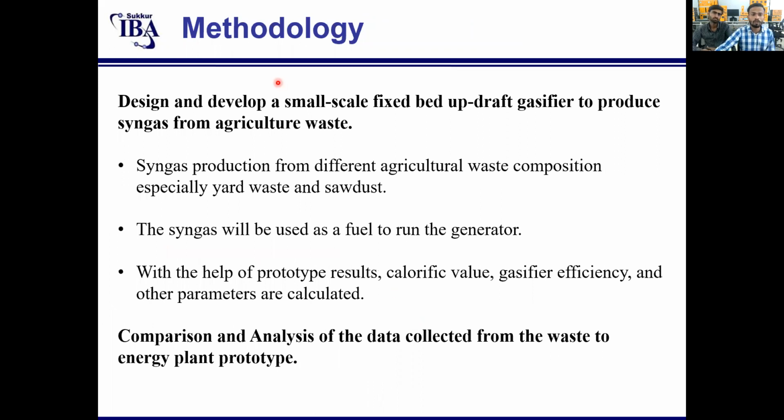Methodology. We divided the methodology into two basic steps. First step is to design and develop a small scale fixed bed updraft gasifier to produce syngas from agriculture waste, which is subdivided into three steps. Firstly, syngas production from different agriculture waste compositions, especially yard waste and sawdust. The syngas will be used as a fuel to run the generator, and with the help of prototype results, calorific value, gasifier efficiency, and other parameters are calculated. In the second step, comparison and analysis of the data collected from the waste to energy plant prototype is done.